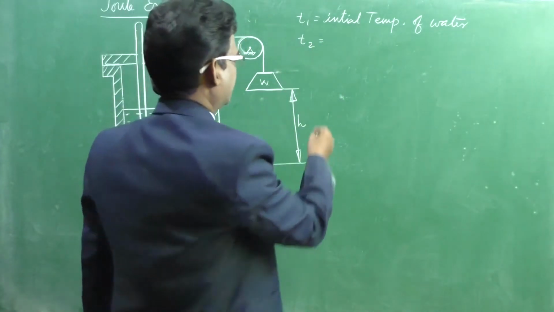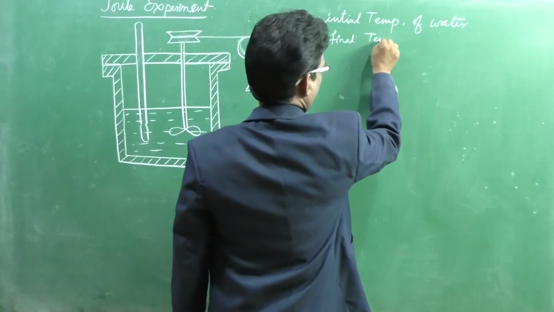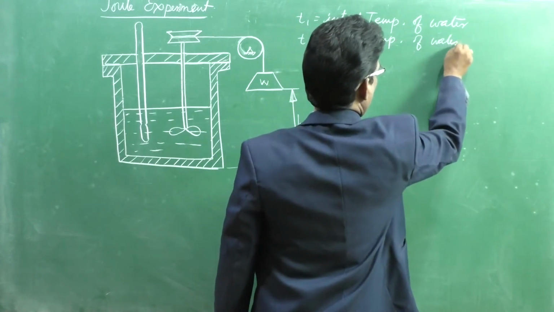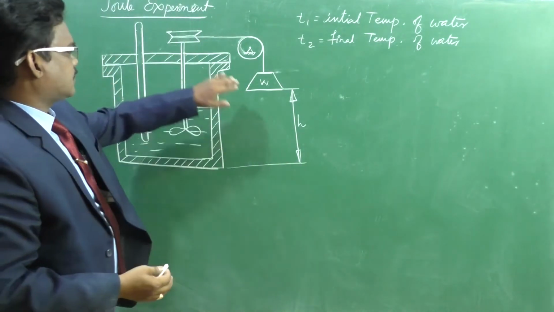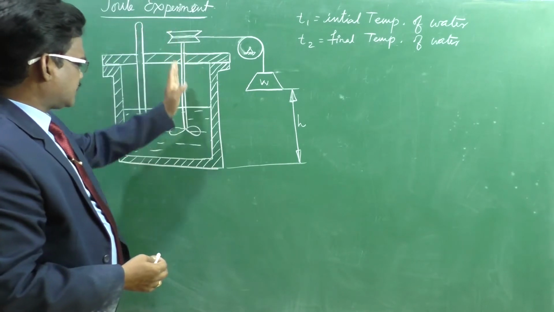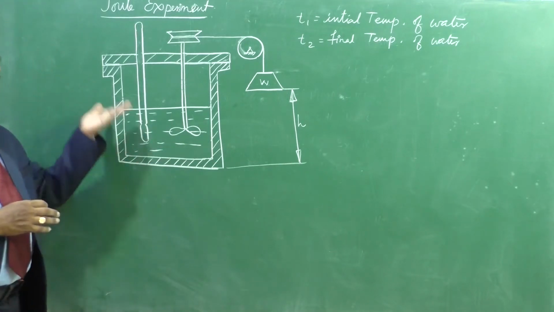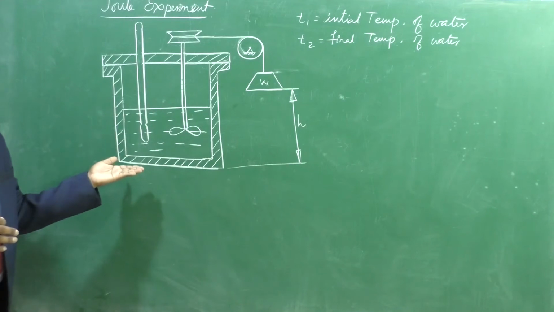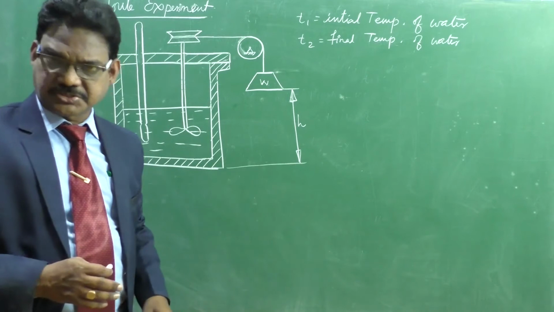Here you need to observe that work is supplied to the pulley, and that work causes rotation of the paddle wheel. After that, the work causes generation of heat energy in the water. As a result, the temperature is rising.